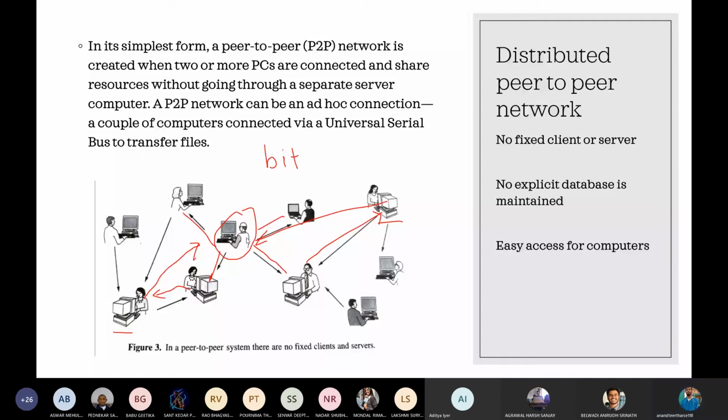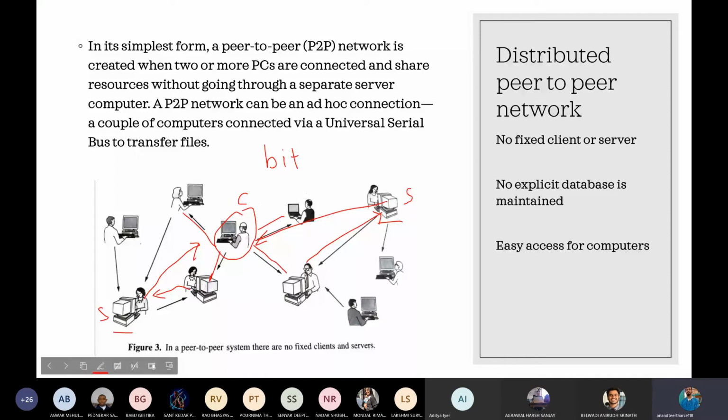So now as this person requested the download, he was the client, and as these two people send the response of the file, they are acting as the server. So each and every computer will act as a server or a client depending on whether they are requesting a download or responding to give the download to someone else, or uploading the document. So this is what the distributed peer-to-peer network is. I hope everyone understood this.